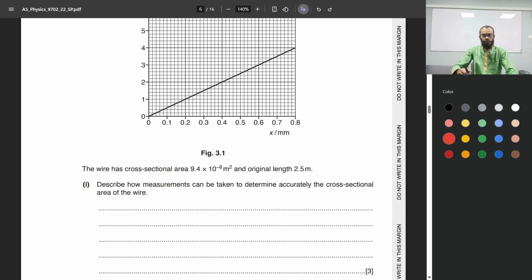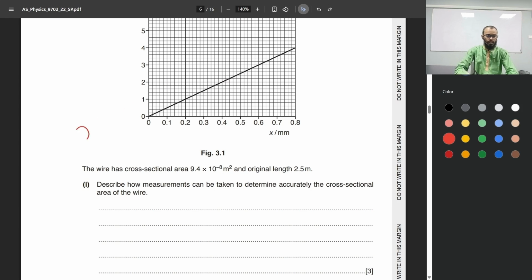Describe how measurements can be taken to determine accurately the cross-sectional area of the wire. Okay, now this here is a very common question. So to determine the cross-sectional area, what you need to do is use a micrometer screw gauge or a vernier caliper. Preferably a micrometer screw gauge, because micrometers are more precise, they have a higher precision.